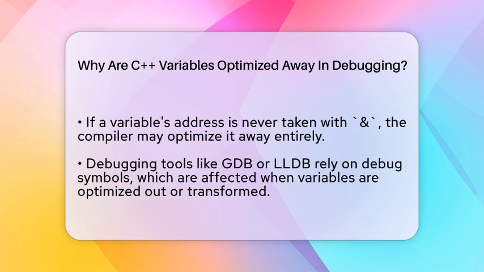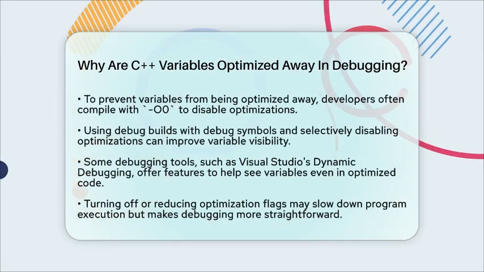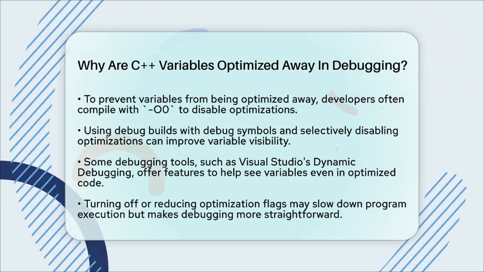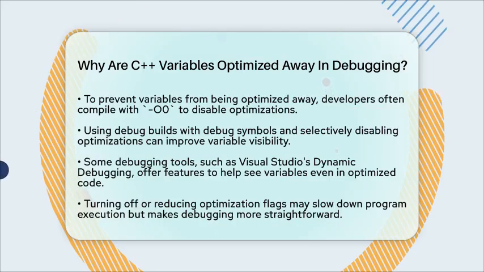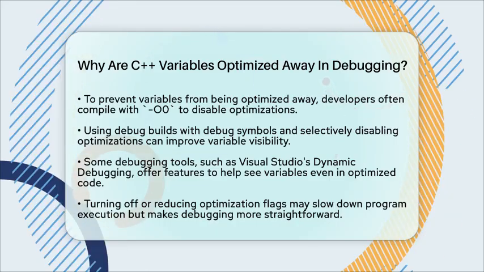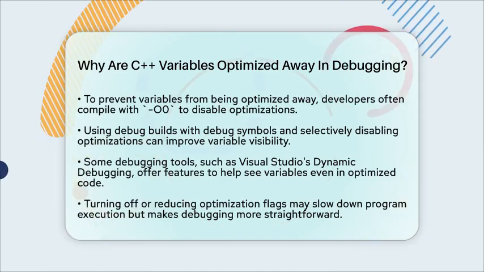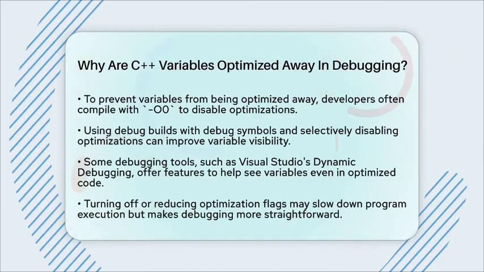You can also use debug builds that include debug symbols and disable optimizations selectively. Some tools even offer features to help see variables in optimized code, like deoptimization or special debugging modes. For example, Visual Studio has a feature called dynamic debugging that can sometimes restore variable visibility even in optimized code. But keep in mind, turning off optimizations might make your program run a little slower.